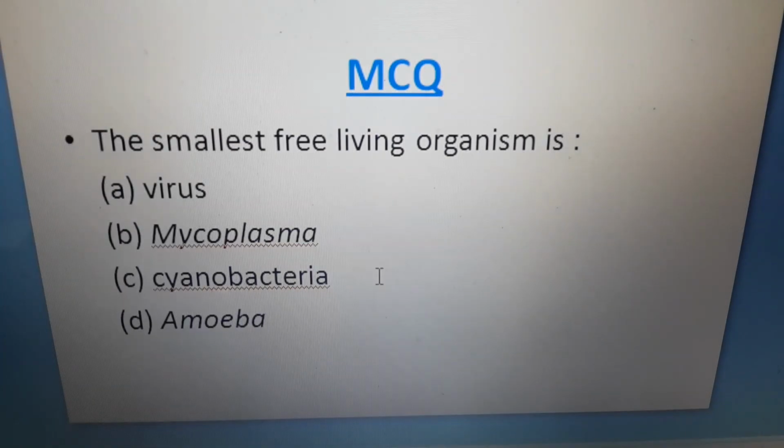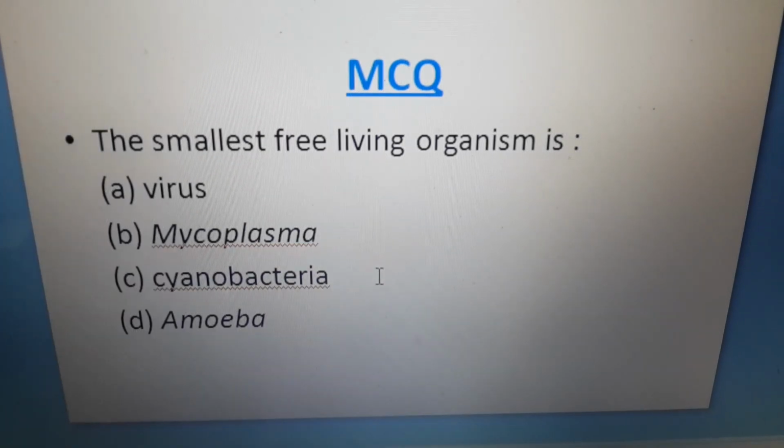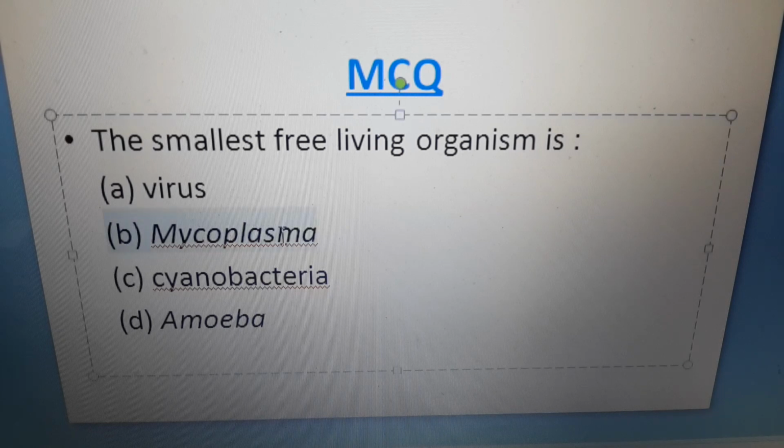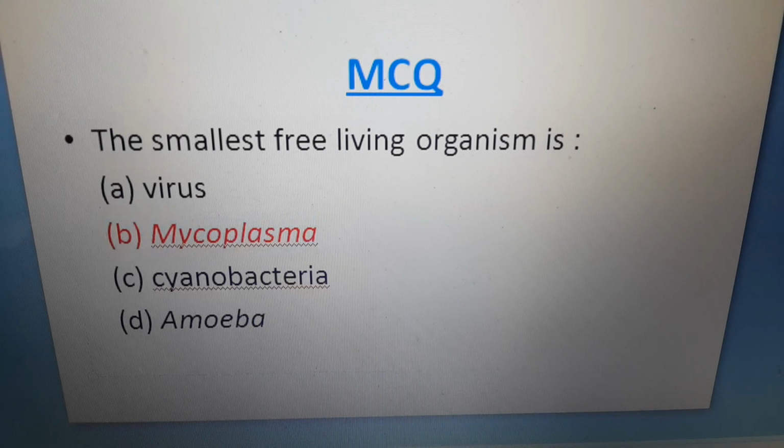Now I come to some MCQs. The first one is, the smallest free living organism is option A virus, option B mycoplasma, option C cyanobacteria, and option D amoeba. So the correct option would be mycoplasma, that is, the smallest free living organism is mycoplasma, which would be the correct option out of these 4 options.